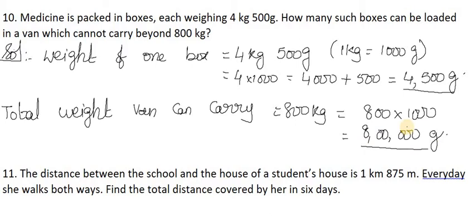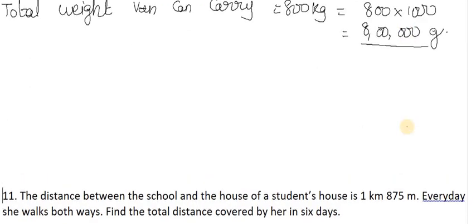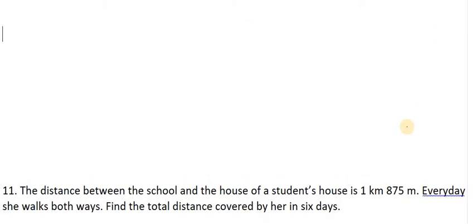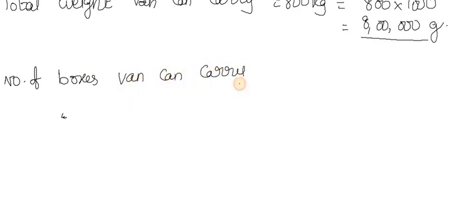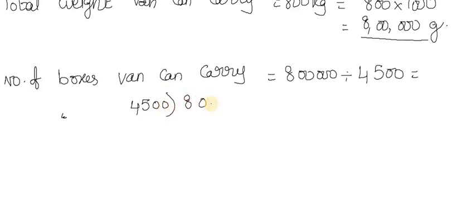Now we will write. Number of boxes the van can carry is equal to 8 lakh grams divided by 4500 grams. 4500 divided into 8 lakhs.